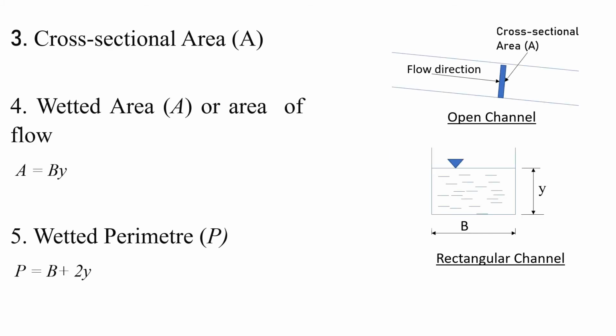Cross-sectional area. This is the area normal to the direction of flow. Wetted area or area of flow. This is the area which is in contact with water. So you see, for a rectangular channel, the area in contact with water will be B into Y.